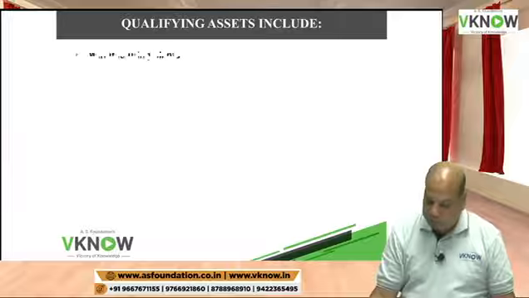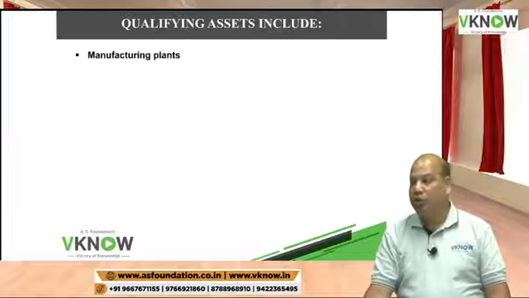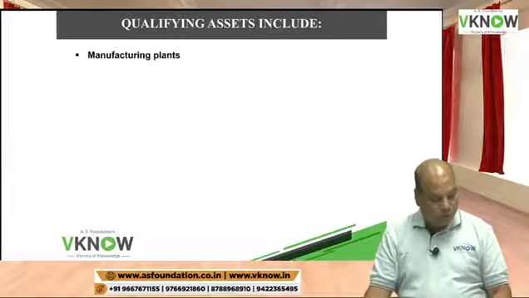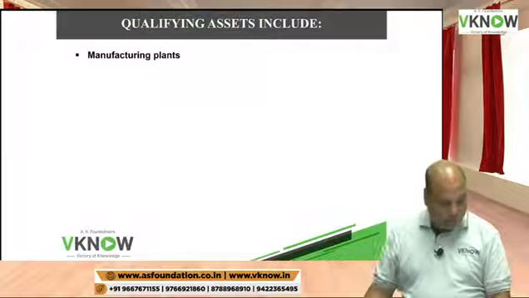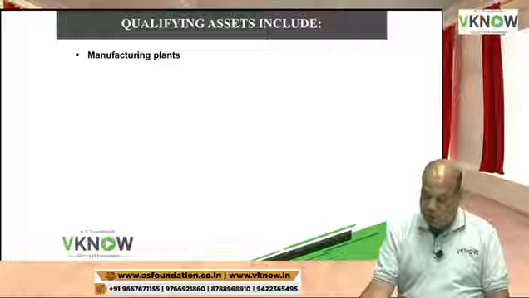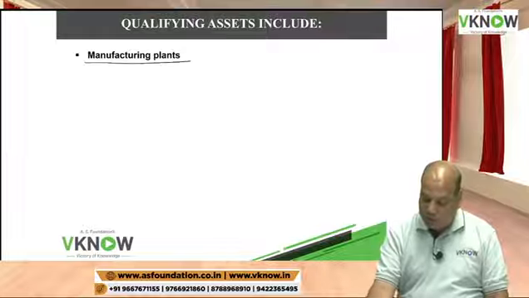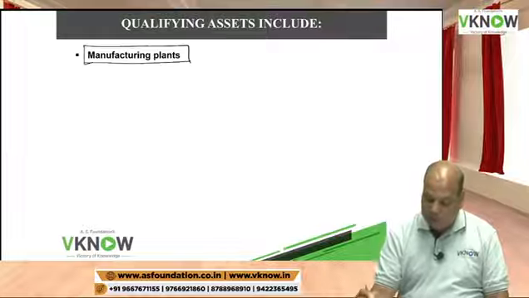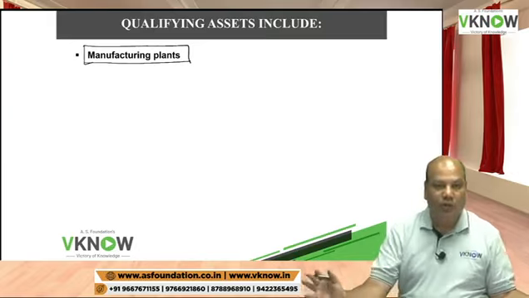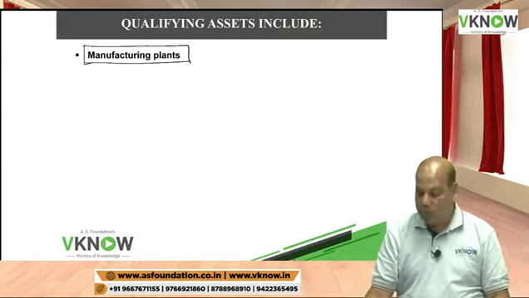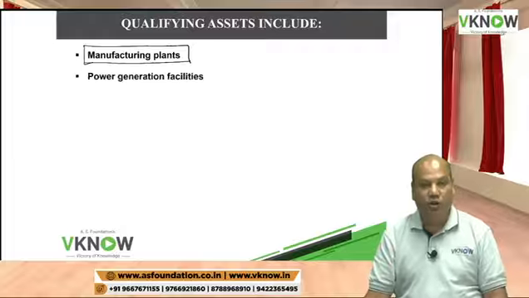So what are the examples of qualifying assets? Qualifying assets will include a manufacturing plant, because if you construct a power plant, steel plant, or car plant, where manufacturing has to be done, it takes a substantial period of time before the production will actually start.